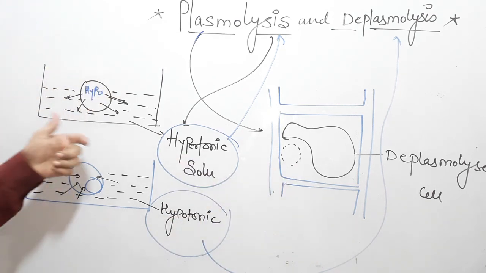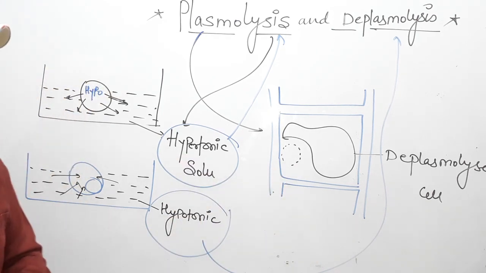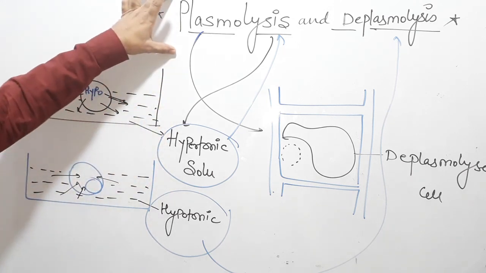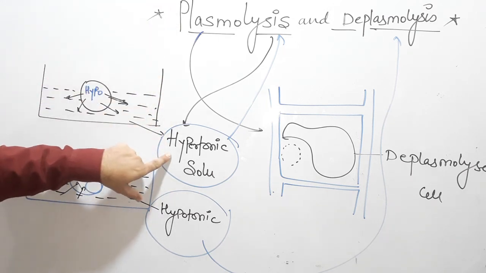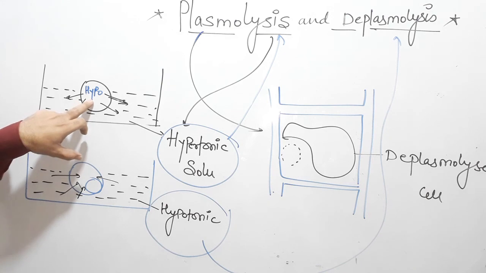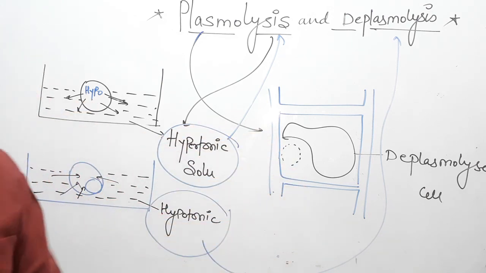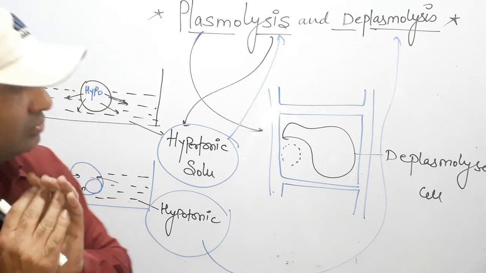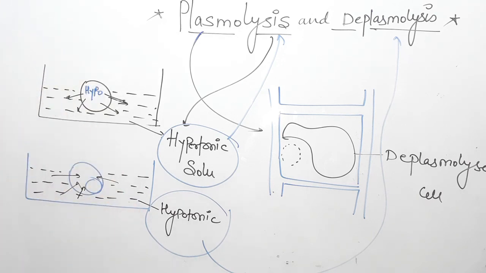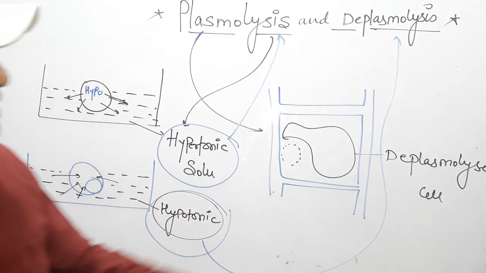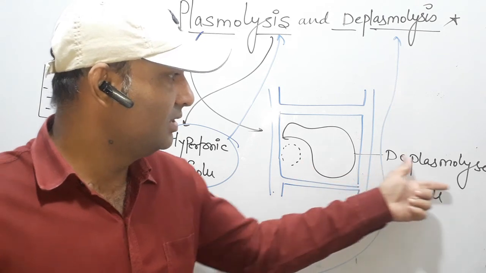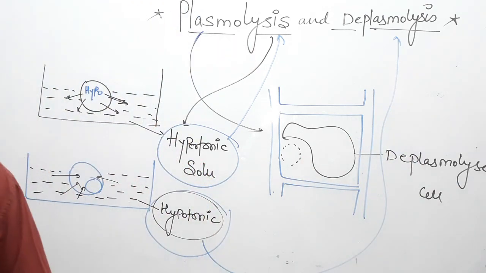So it is a very important topic for exams or NEET, that how plasmolysis takes place by the hypertonic solution. The plant cell loses complete water and is unable to gain water. When we keep it into the hypotonic solution, it again regains or resumes its shape. It is called a deplasmolyzed cell. Clear?